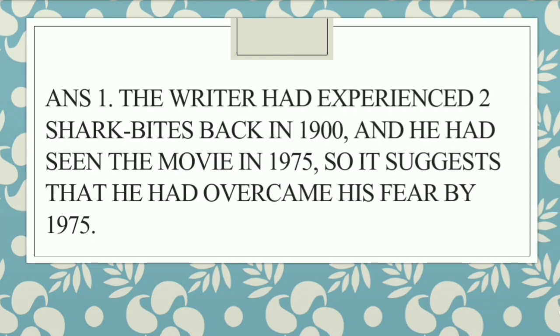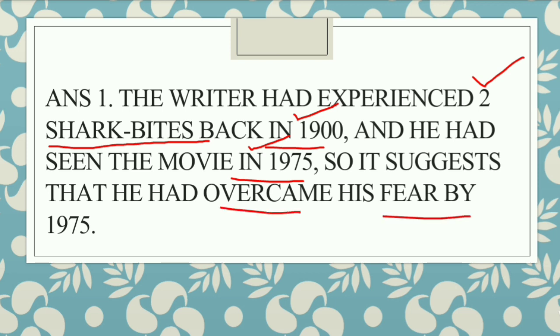The writer has experienced 2 shark bites since he is an explorer. He experienced these bites back in 1900 and he saw the movie in 1975. So it suggests that he had overcome his fear by 1975. That is why his fear of sharks was not justified. Clear? Now let us see the next question.